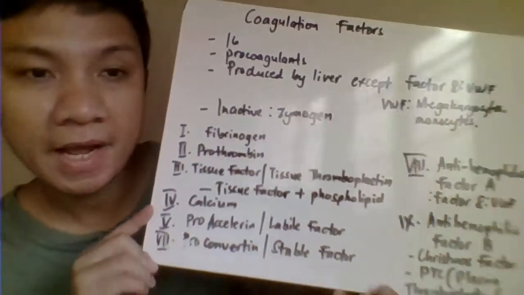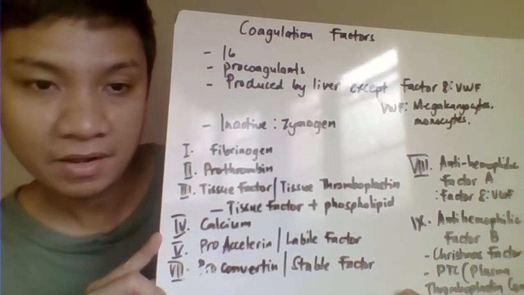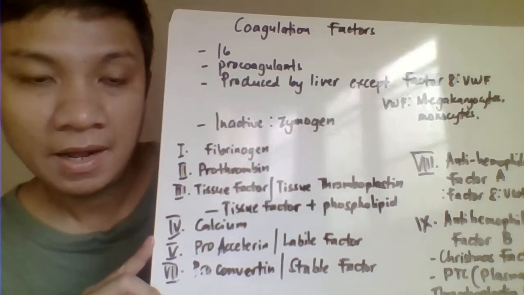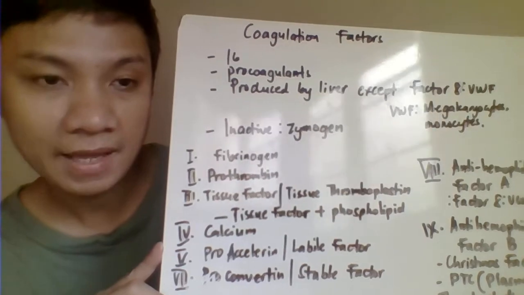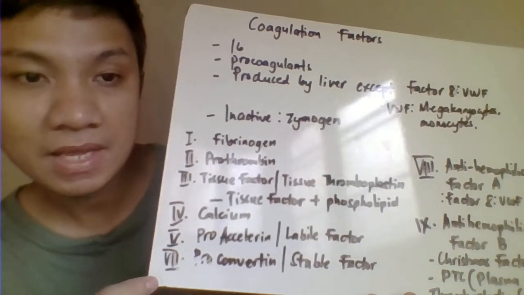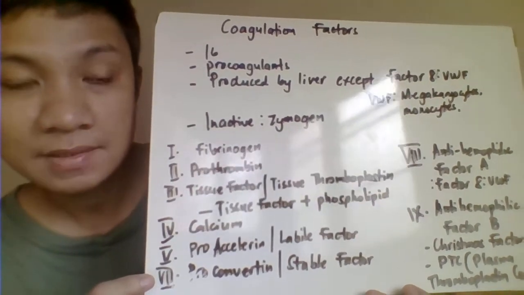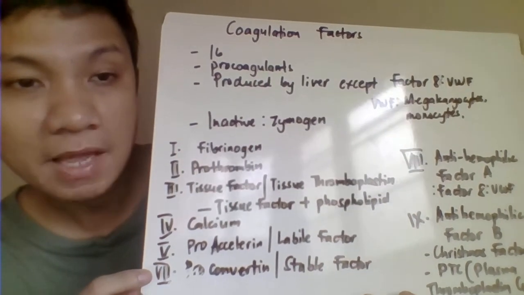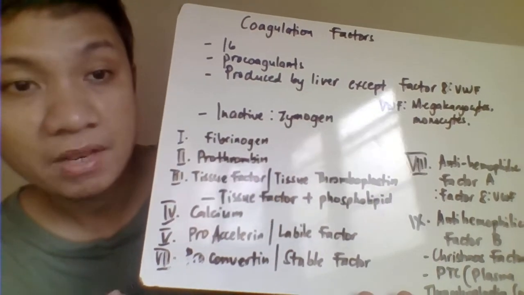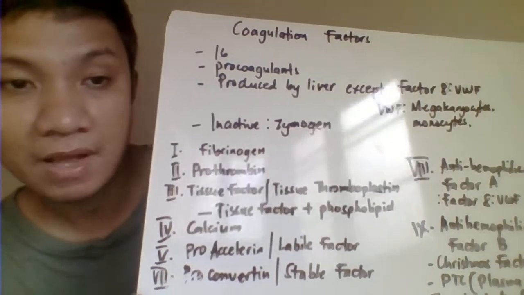Okay, we're going to discuss the coagulation factors. Coagulation factors actually belong to your secondary hemostasis. Once activated, they are able to form a much more stable clot compared with the platelet plug or even with the help of your blood vessels.